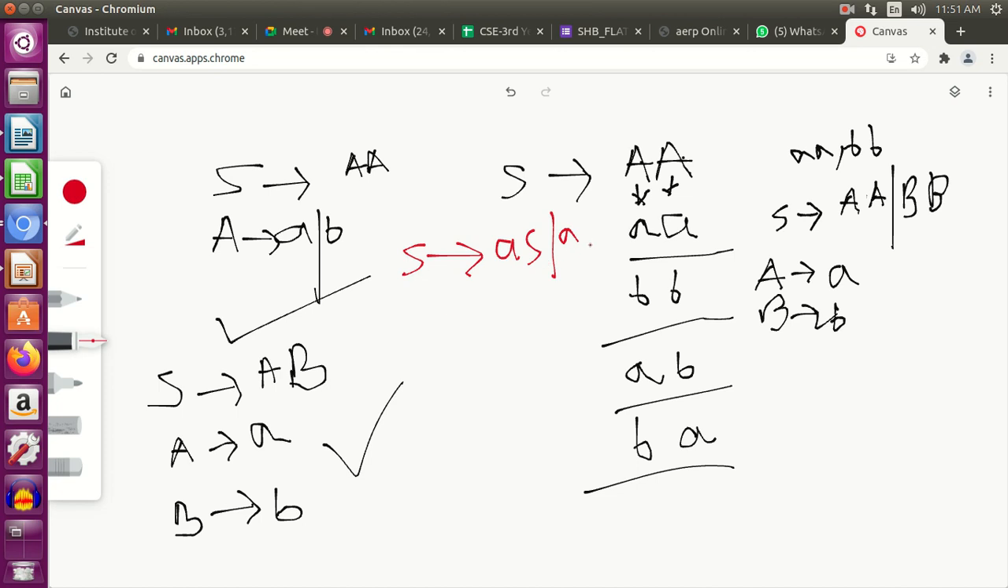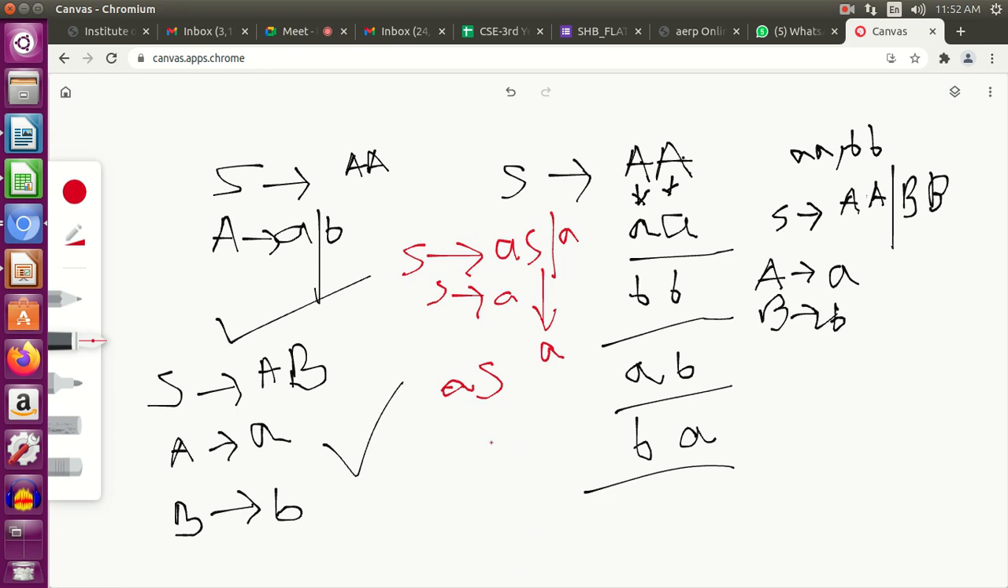From S I get directly A, so that condition is getting fulfilled. If I only want a single A, S tends to A is already here. Fine. What if you require a double A? So you will just replace this S with A, you get a double A. What if you want a triple A? So you have AS on the right hand side and you want triple A as the string.